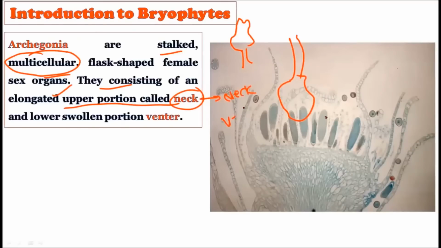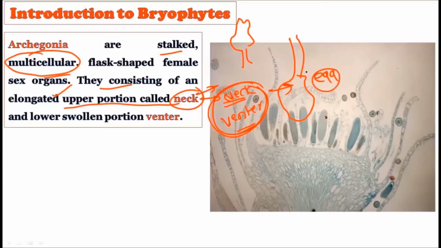These two structures create the female sex organ that is called the archegonium. When we study the individual members of the bryophytes, we are going to study the archegonium structure in great detail. You have to draw the cellular diagram as well. So the archegonia, the sex organs in the bryophytes, are multicellular organs, primarily made up of two structures, the neck and the venter. And inside this neck and venter structure, we find the single egg.